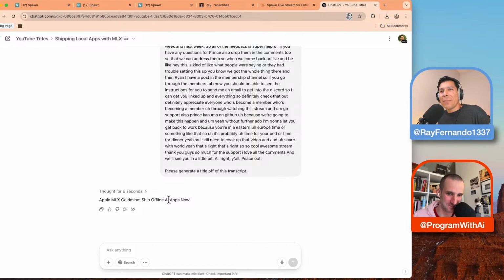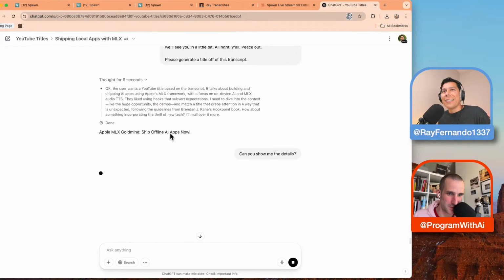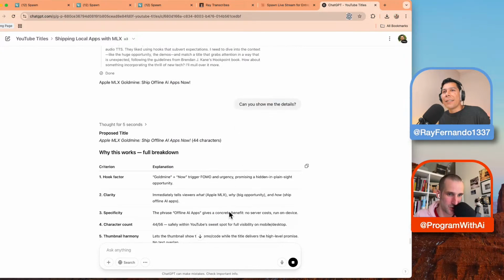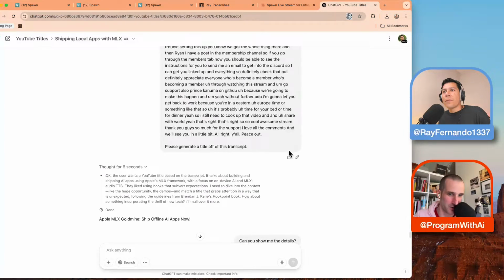Apple's MLX Go Mine ship offline. What happened to all the other details? Can you show the details? Did it maybe not catch on to the instructions? Maybe, I don't think so. If you go back and say, please generate a title of this transcript using the instructions. Okay, oh, I see, using the instructions file, something like that. Oh, I think it probably didn't pull in the file.